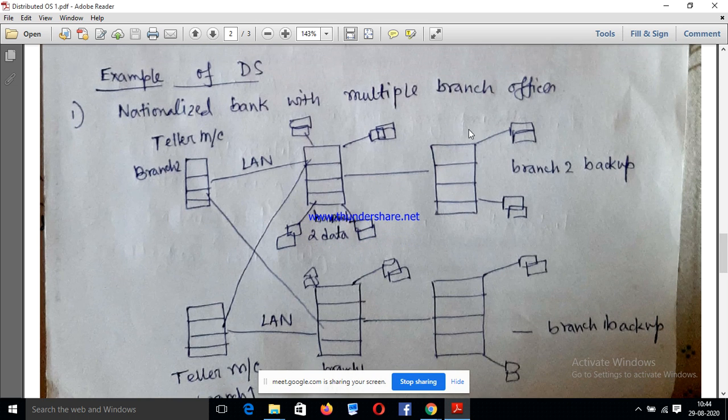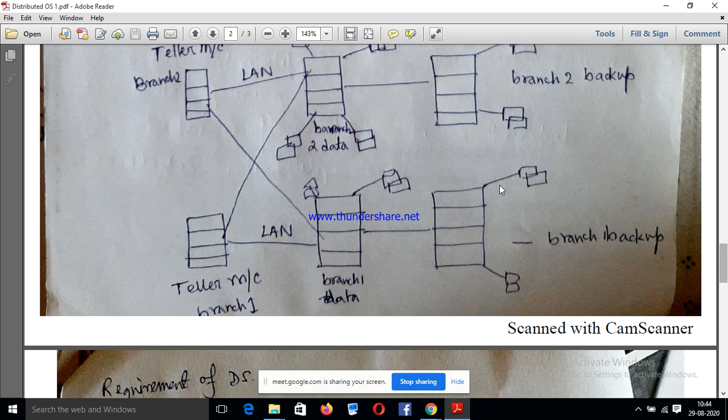And this is called the fault tolerance capacity, meaning if some data is lost, then it can be recovered, because after every transaction the data is stored in the backup process, which is used in fault tolerance.